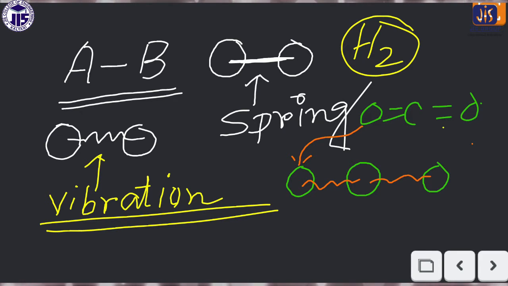This is one oxygen, this is the carbon, and this is the other oxygen. Now there will be some kinds of vibration.